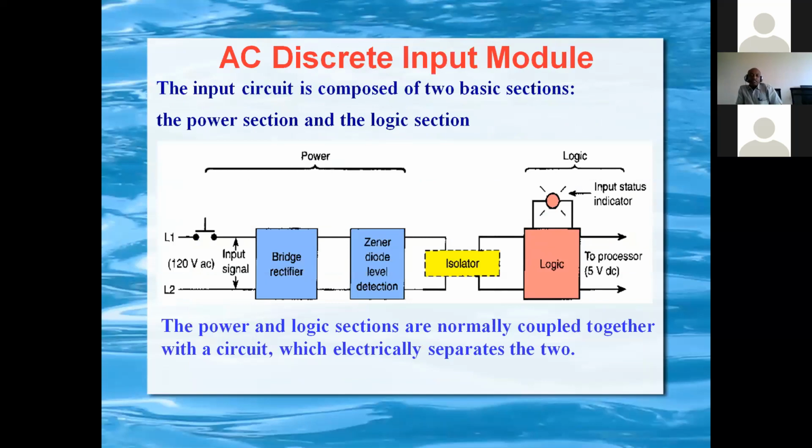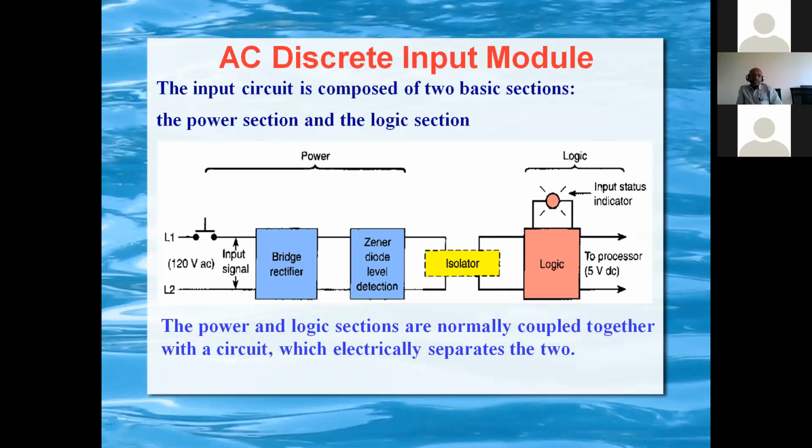So we will see how an input is processed in a DI module. AC circuit modules are also used, but nowadays in very rare applications. Nowadays all module interfacing voltage is DC only, because handling of high voltage AC is very difficult. But in some applications, 110 volt AC is also used.